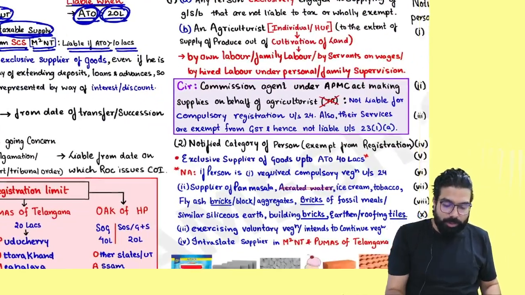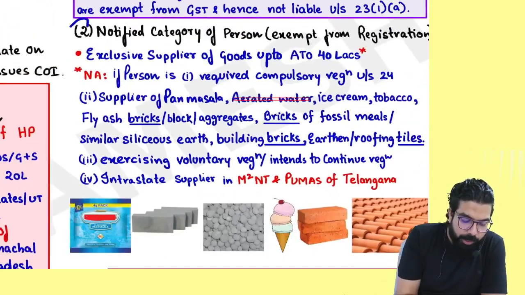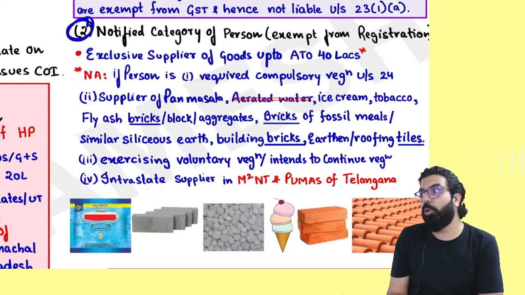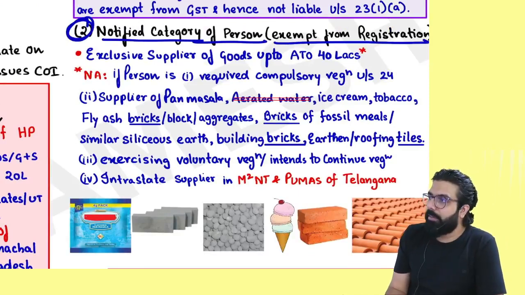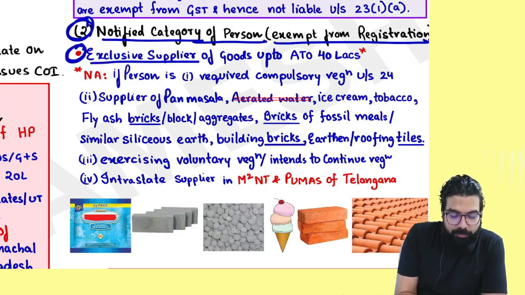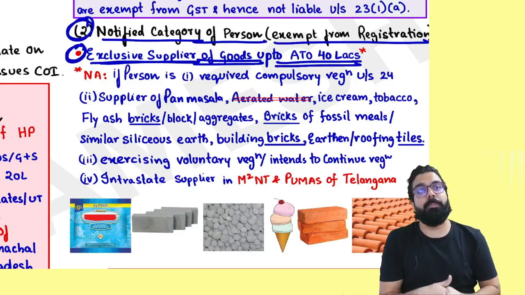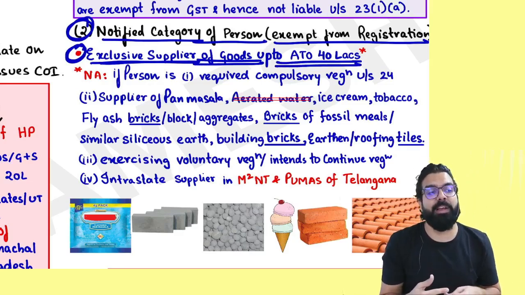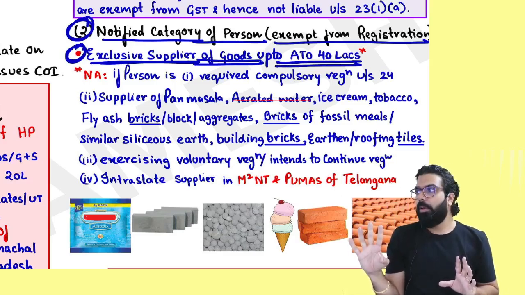But I want to tell you one thing. The government, under section 23(2), used the power and issued one notification saying a notified category of persons will be exempted from registration. And the government said if you are an exclusive supplier of goods, then you will be exempted up to 40 lakh rupees. It means an exclusive supplier of goods will be exempted from registration up to 40 lakh rupees. Can I go ahead, everyone?